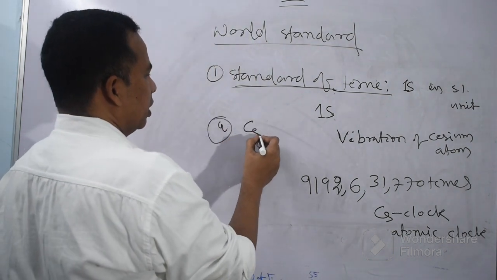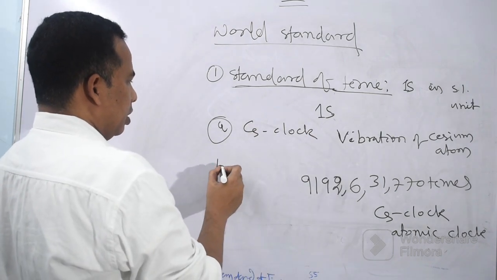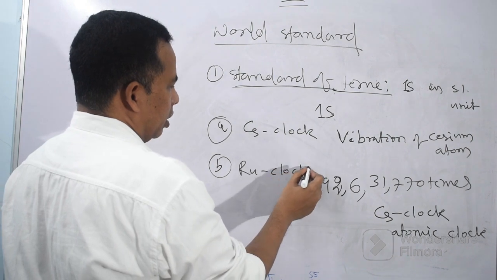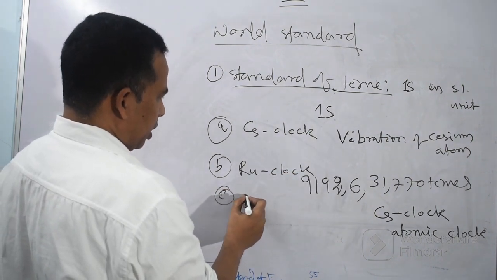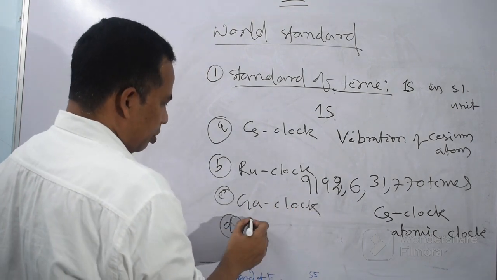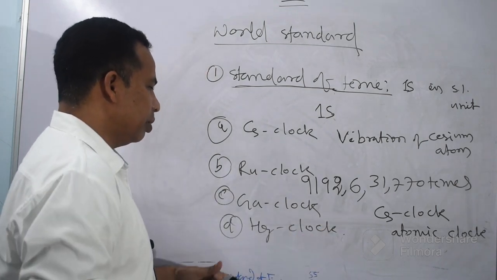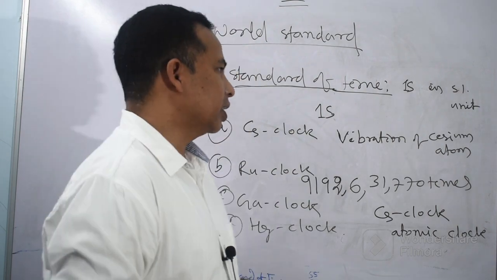First choice is based on the cesium clock, based on the rubidium clock, or based on the gallium clock, or based on the mercury Hg clock. Rubidium, gallium, mercury, cesium, these are the metals in liquid state.